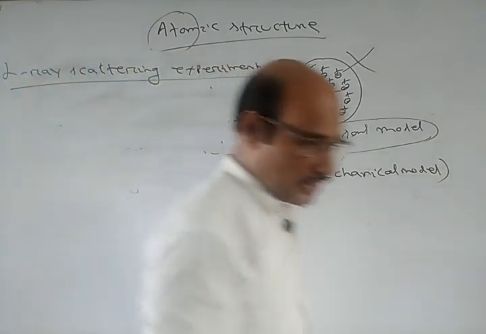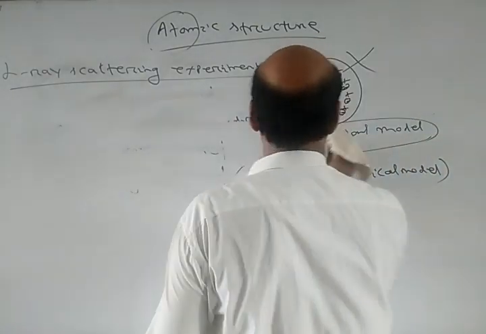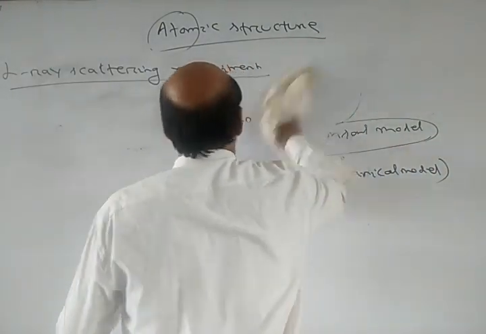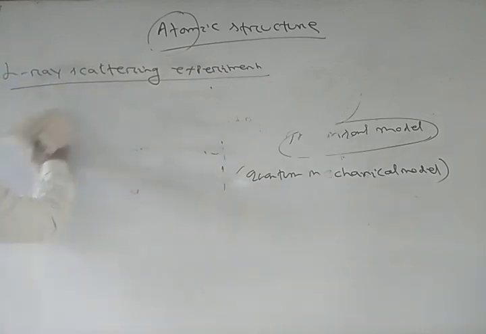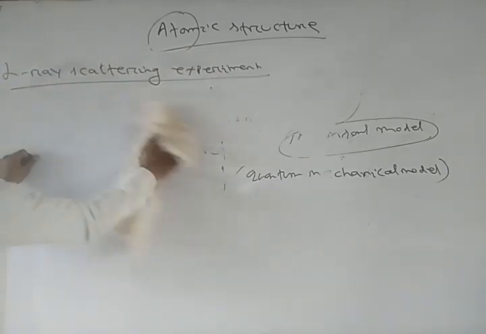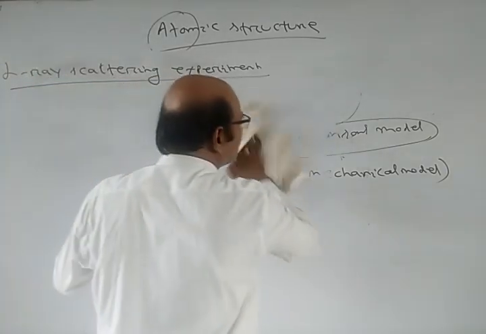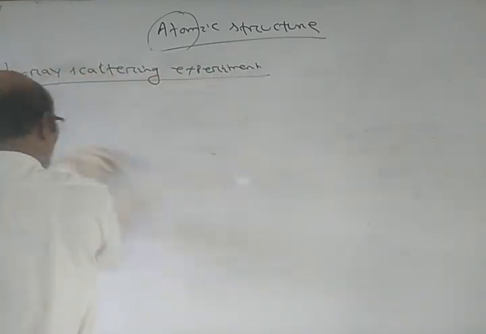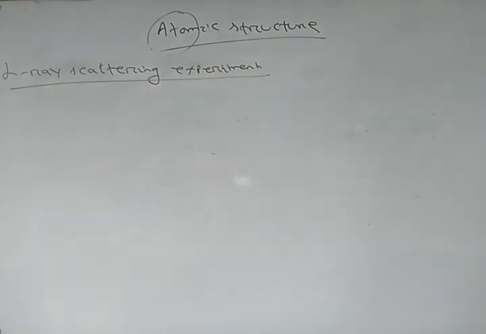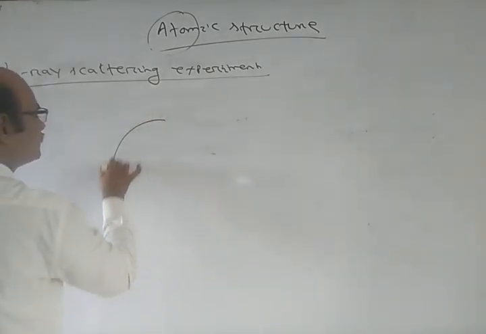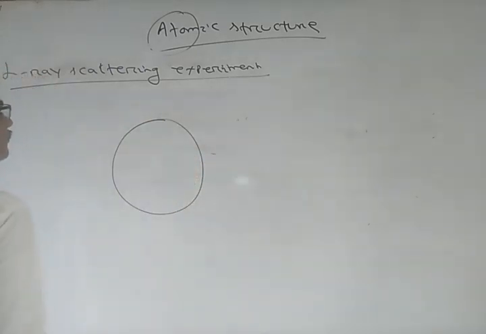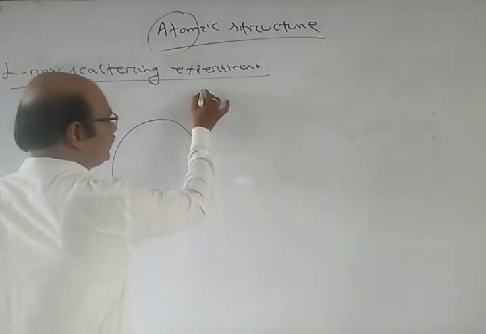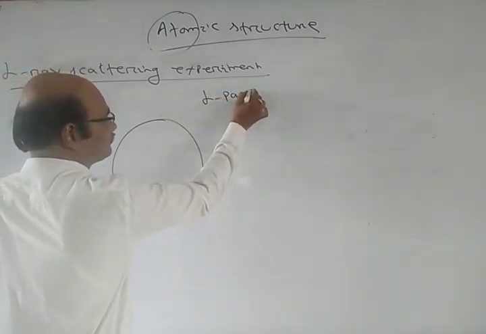Rutherford bombarded thin sheets of gold foil with alpha particles. So a thin sheet of gold foil was there, and Rutherford bombarded alpha particles.